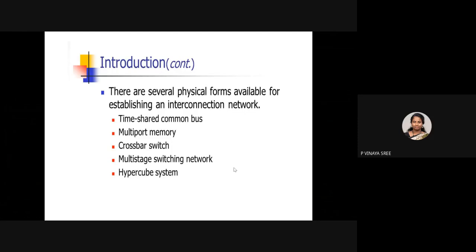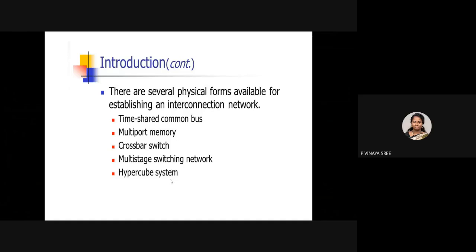There are several physical forms available for establishing an interconnection network. These are some: time shared common bus, multi-port memory, crossbar switch, multi-stage switching network, hypercube system. So let me start with the time shared common bus. What is this?